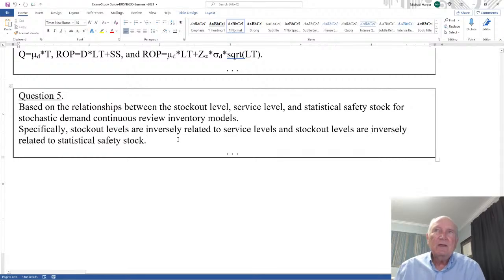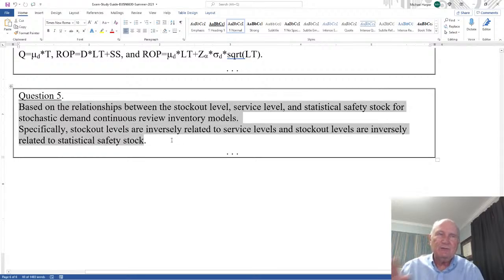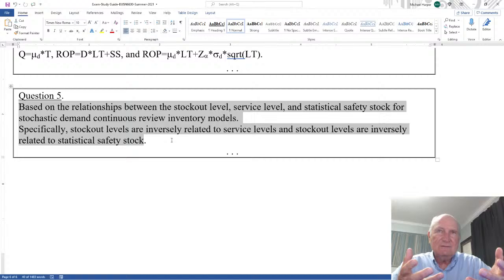The questions are: if the stockout level increases, what happens to the safety stock?